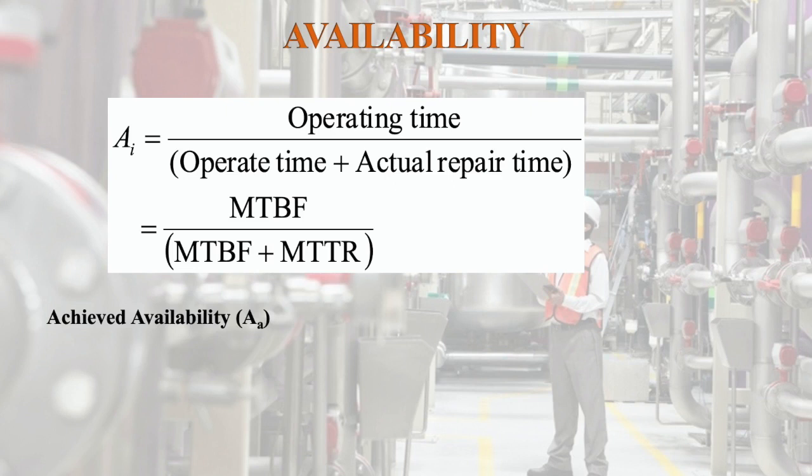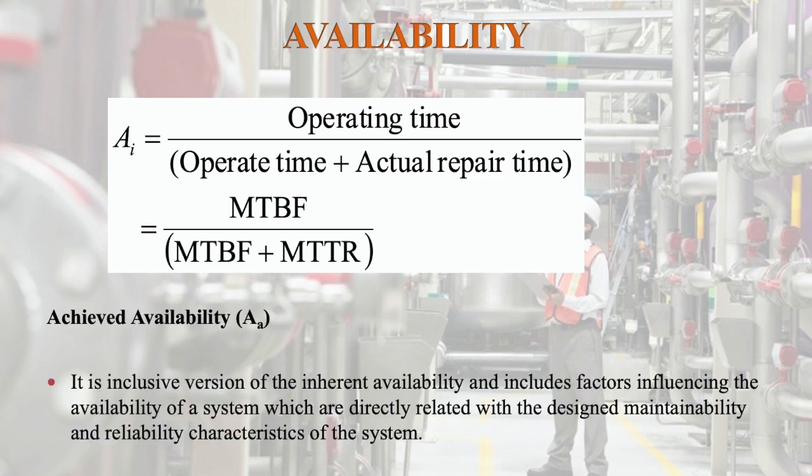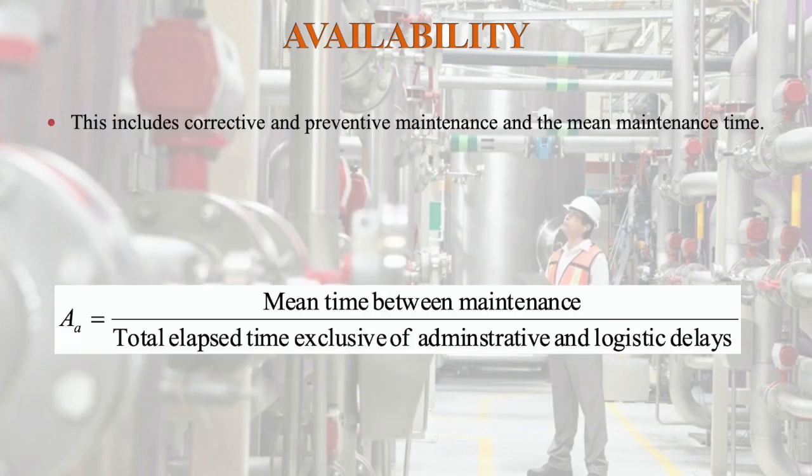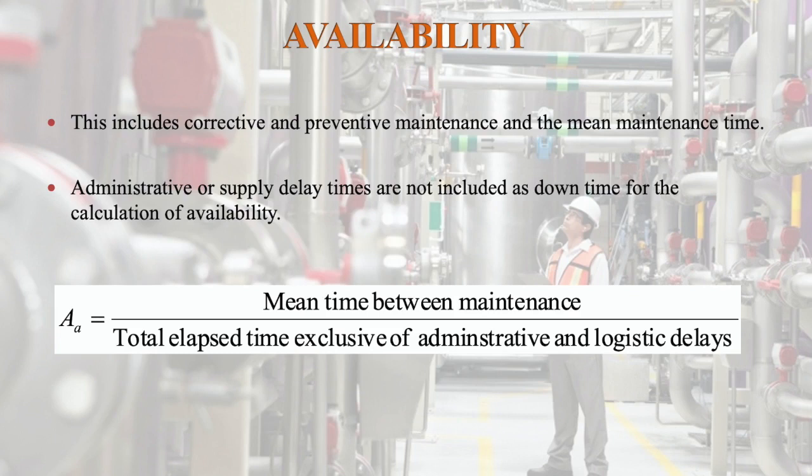Then achieved availability. It is an inclusive version of the inherent availability and includes factors influencing the availability of a system which are directly related to the designed maintainability and reliability characteristics of the system. This includes corrective and preventive maintenance and the mean maintenance time; administrative or supply delay times are not included as downtime in the calculation of availability.